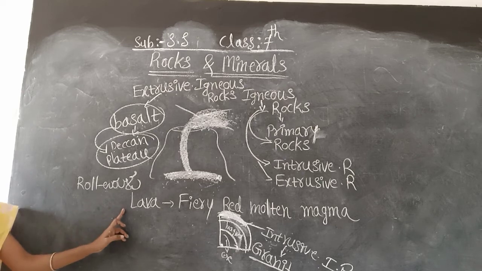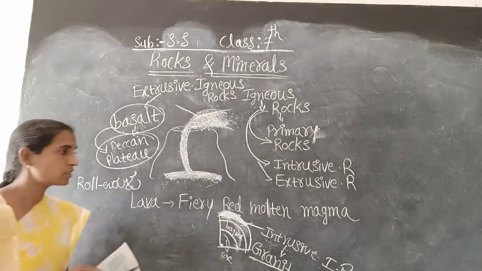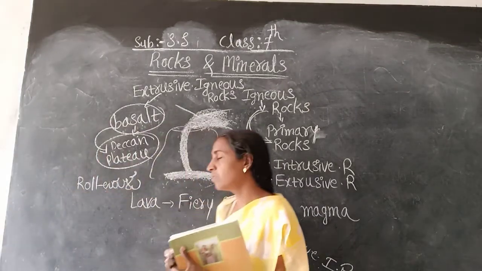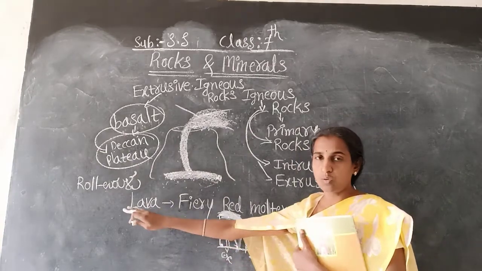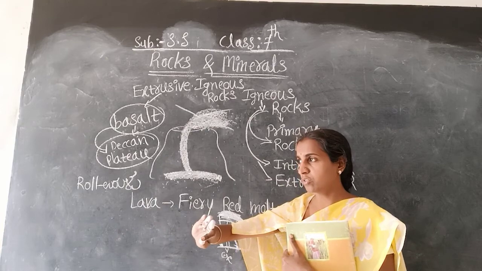Crack means break. Here one more, hit each other. So rocks roll down, crack and hit each other. Yes, that point you have to remember.